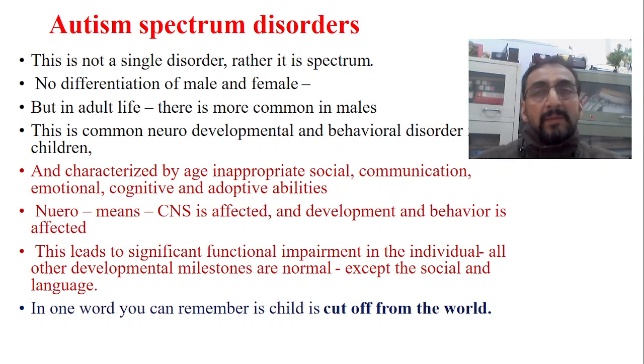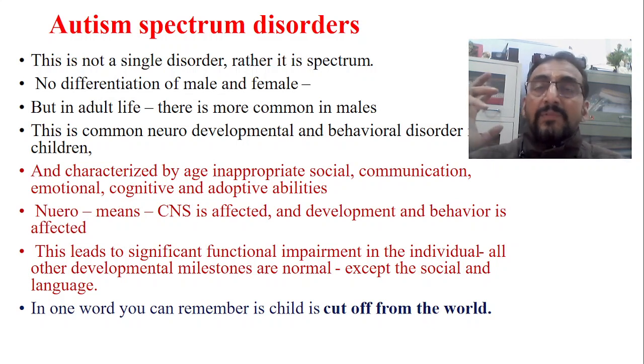Now suppose I call the name of the child. If the child is listening and understanding what has been asked, what is your name, and is able to listen and understand what the question is, then he is able to answer that question. The problem with autism is he may listen or he may not listen. If he listens also, he is not able to make the meaning out of it.